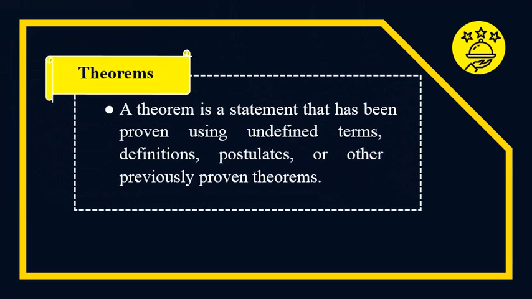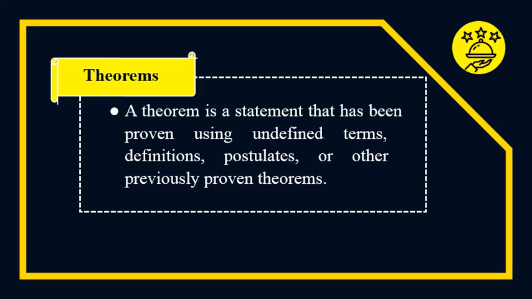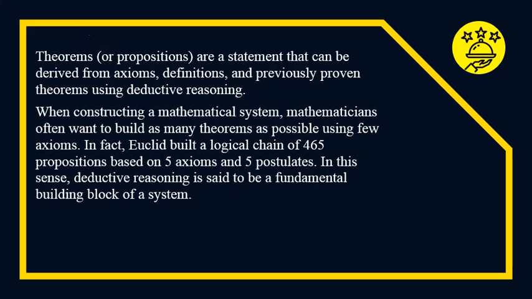Theorems. A theorem is a statement that has been proven using undefined terms, definitions, postulates, or other previously proven theorems. A theorem or proposition is a statement that can be derived from axioms, definitions, and previously proven theorems using deductive reasoning.